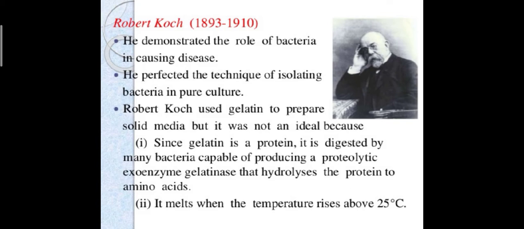Because gelatin is a protein, bacteria will utilize it for cell growth. Because of this limitation, at present they use agar instead of gelatin. We have seen this in the raw materials of culture media, right?